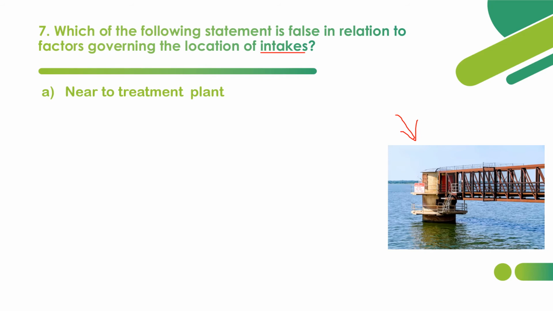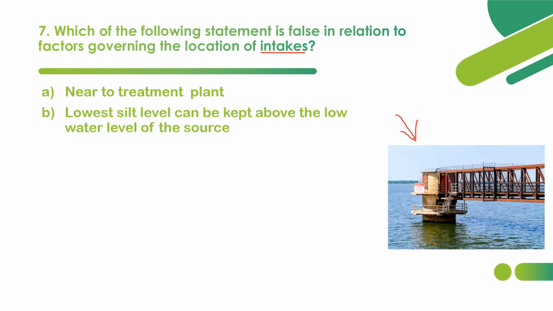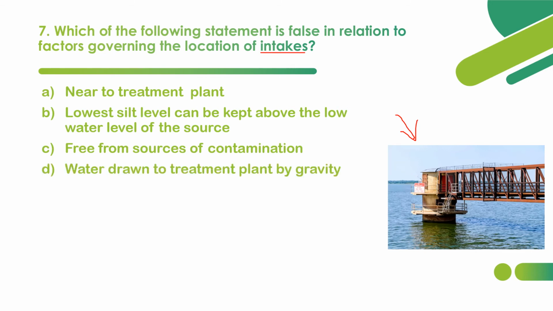Option A, intake should be near to treatment plant. Is it true or false? Option B, it should be such that the lowest silt level can be kept above the low water level of the source. Option C, free from sources of contamination. Option D, water drawn to treatment plant by gravity.